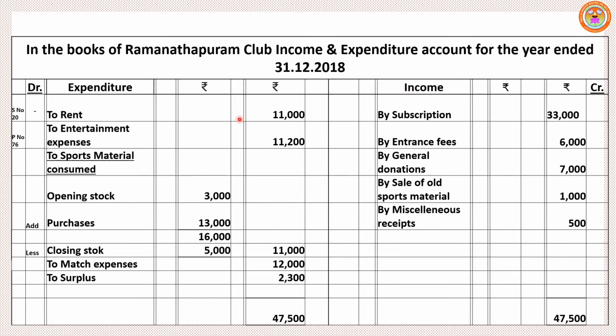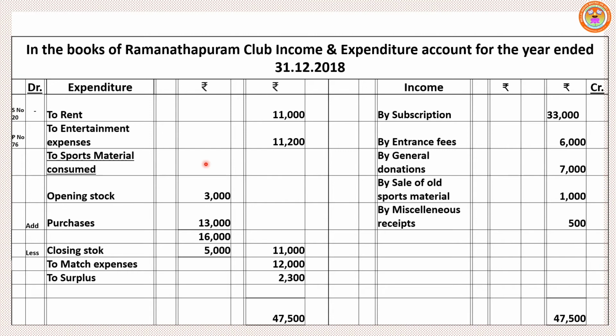First, look at the payment side in your question. First one, rent. It is a revenue expenditure, so it will appear under the debit side. To rent. Entertainment expenses are also revenue expenditure, so we are showing it here. And then the third one, furniture. Already I have explained it is a capital expenditure, so we have to omit this one.